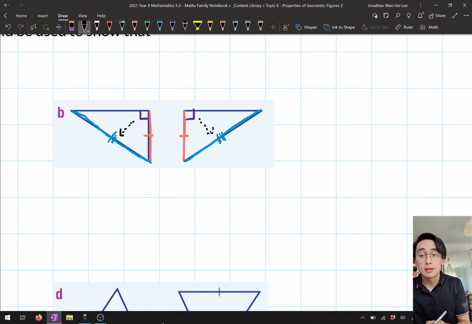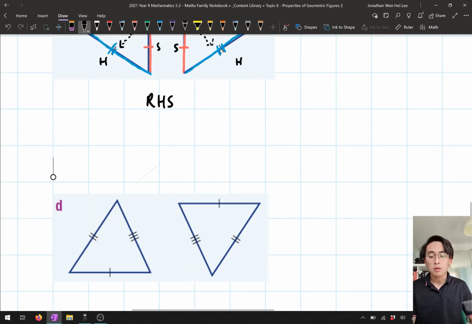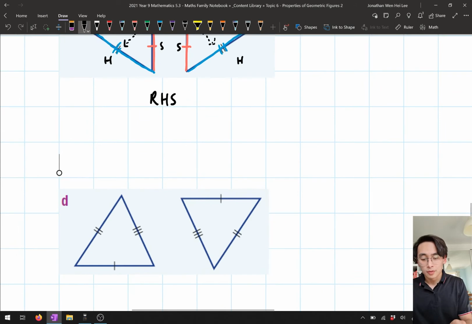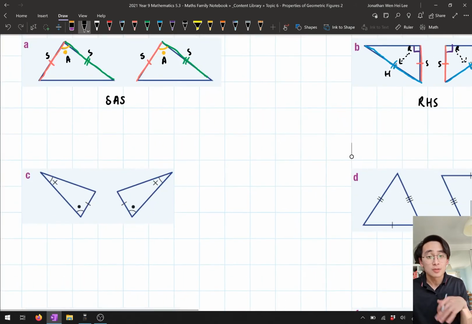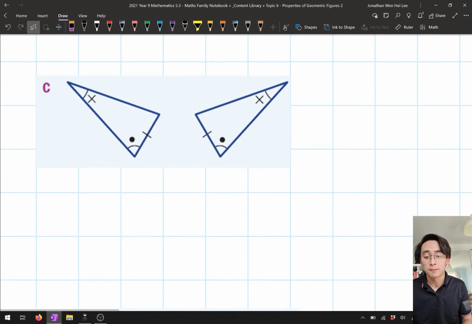So here, we have a right angle. We've got the hypotenuse in both of the triangles being equal. And we've got a final side. And so this is going to pass the RHS test. This is going to pass the RHS test, which means that our 2 triangles here are also going to be congruent. Okay, let's have a look at the third one. So here we've used the SAS test, we've used the RHS test. Let's have a look at the next one. What matching information do we have here? Well, let's have a look. We've got a matching pair of angles.